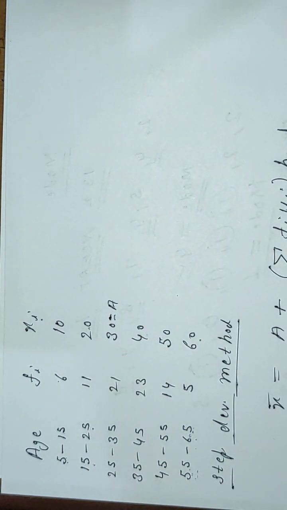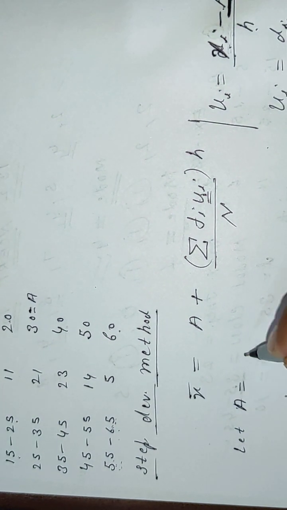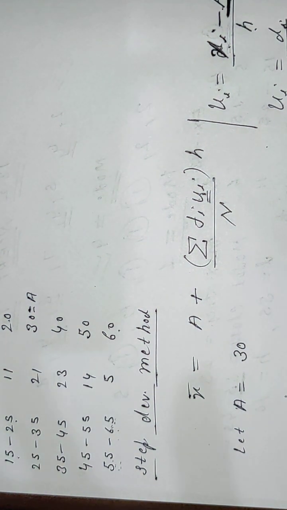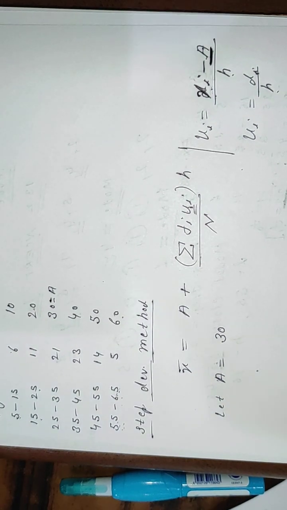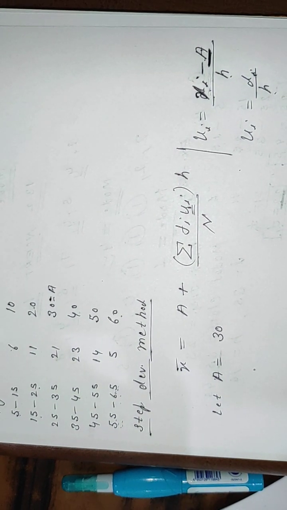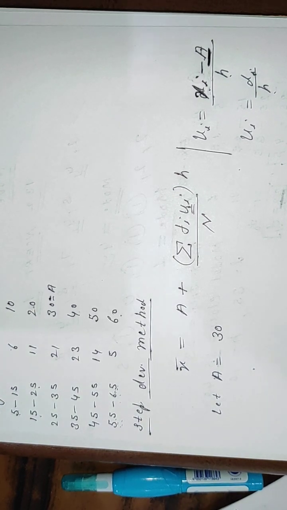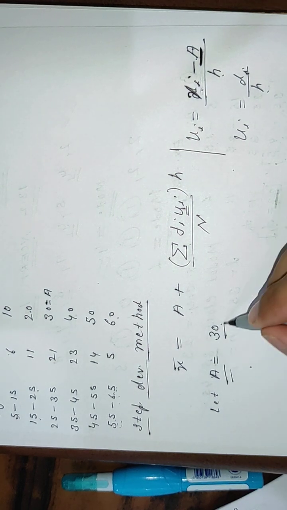Let assumed mean is equal to 30. Assumed mean we are taking 30.